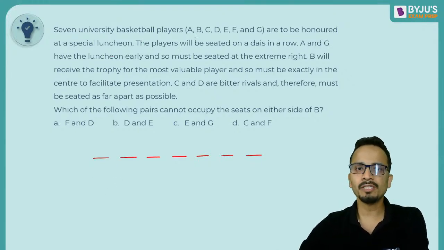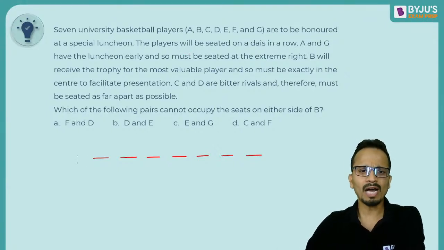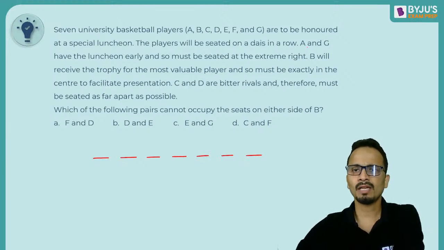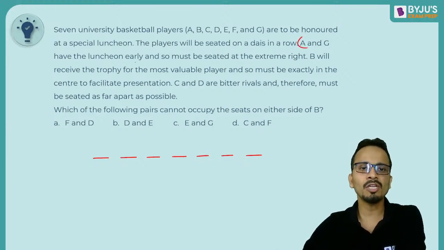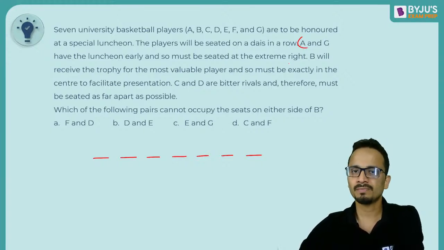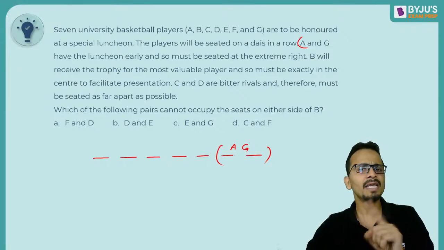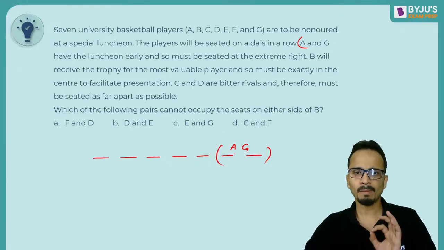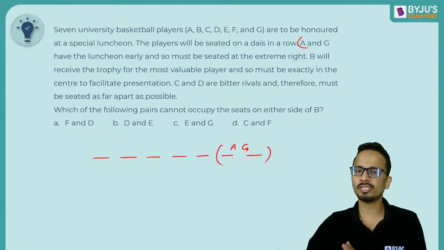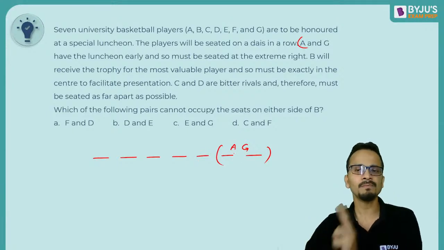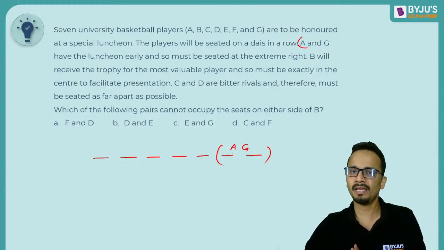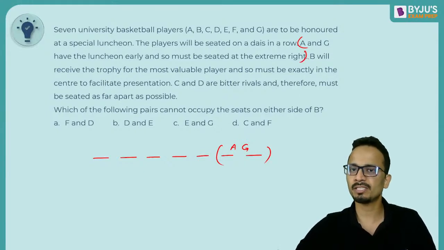Now, 7 players A, B, C, D, E, F, G. They will be arranged in a row. Now, I have made these 7 chairs. Now, first statement, A and G have the luncheon early, so must be seated at the extreme right. Okay, so extreme right, that means these two places are fixed for A and G. Now, A and G can interchange their positions. But A and G will come at the last 2 chairs. It can be A followed by G, or it can be G and then A. Okay, so first statement is done.